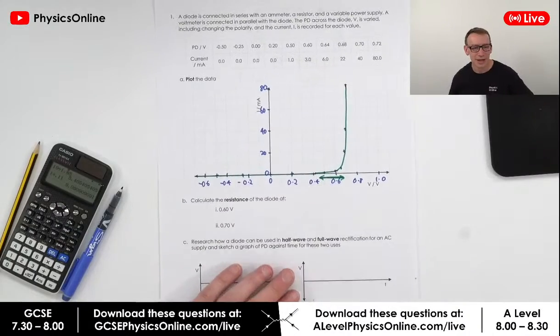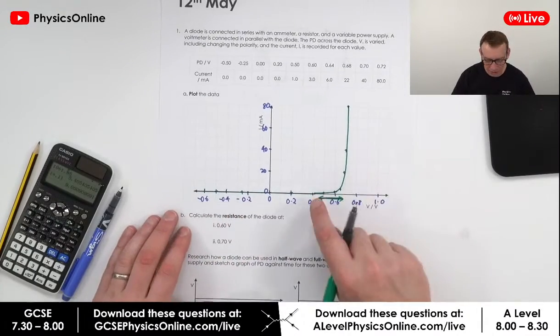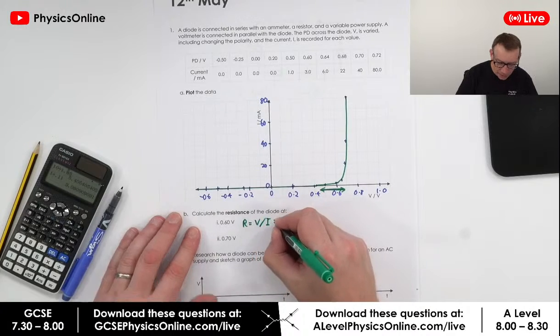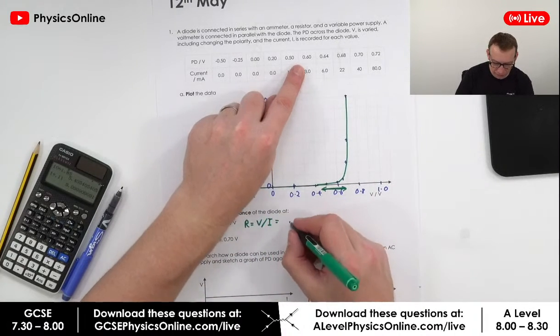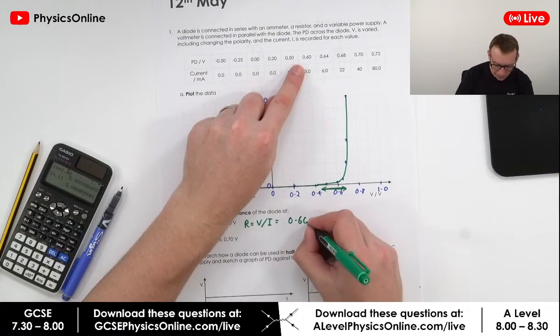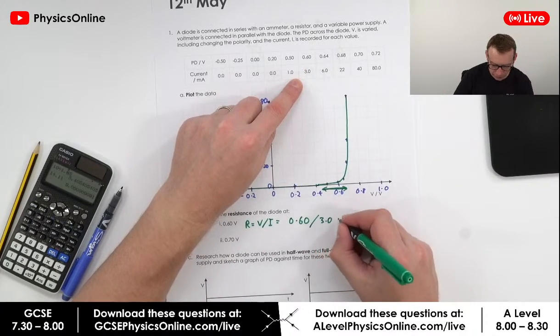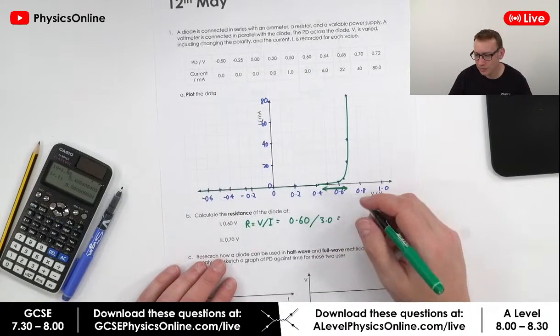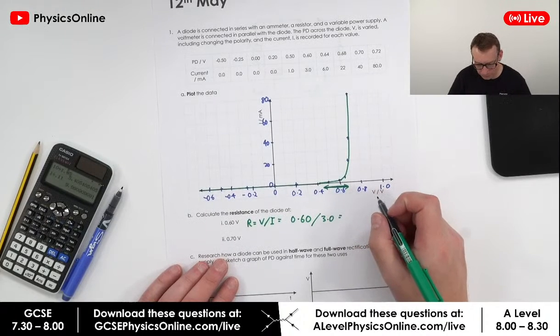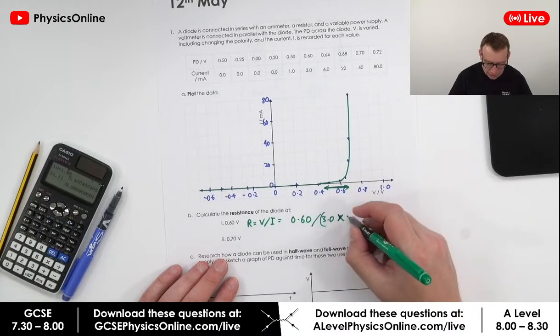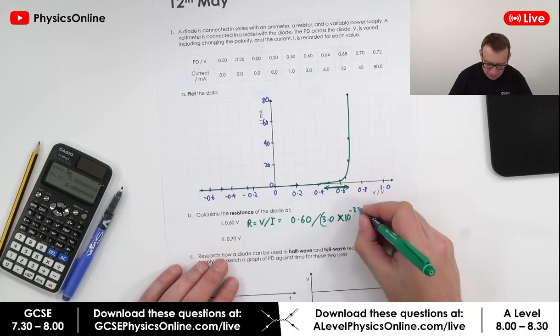Okay, calculate the resistance of the diode at 0.6 volts. So again, R is equal to V over I. At 0.6, the resistance is going to be 0.6 divided by the current of 3.0, no it's not, it's 3.0 times 10 to the minus 3.